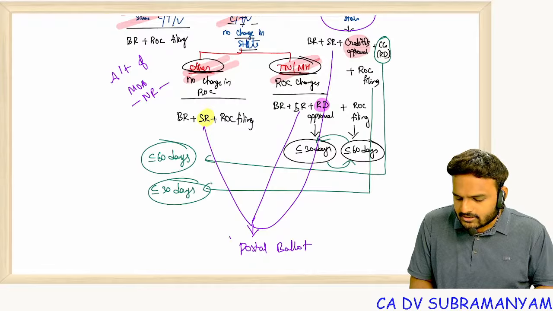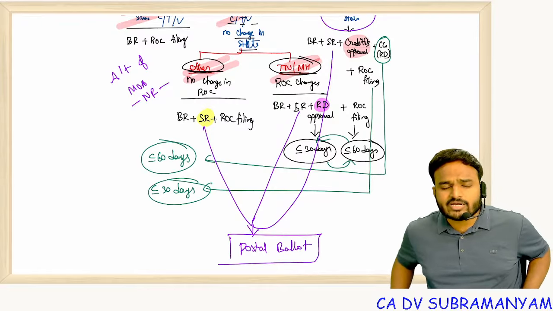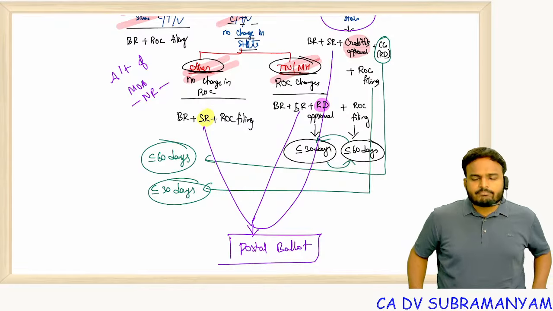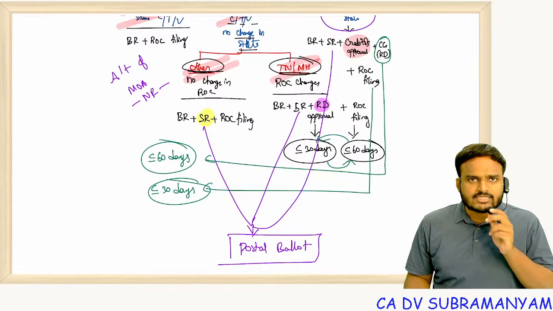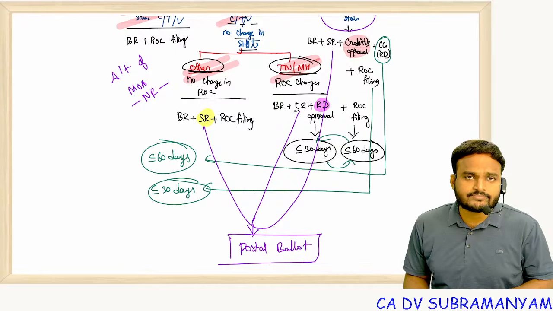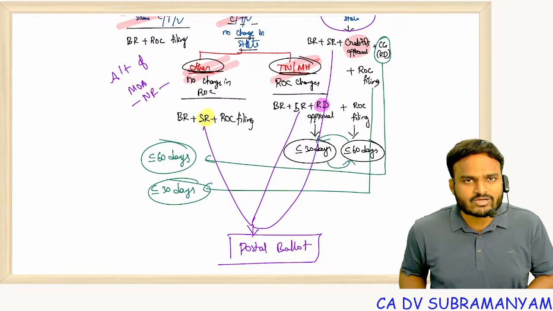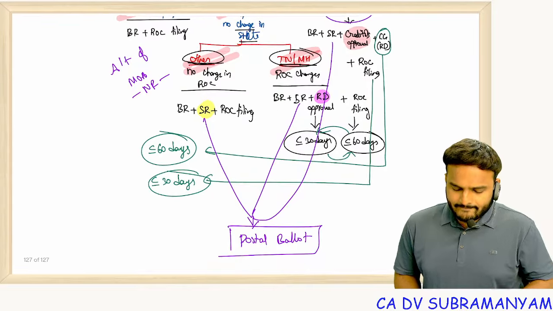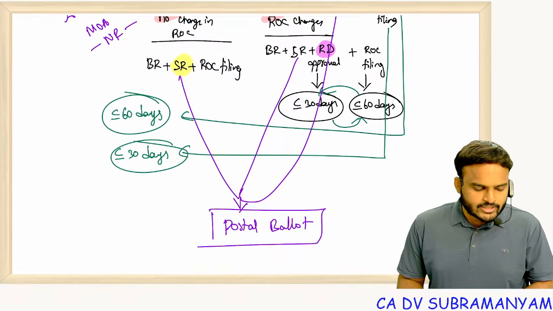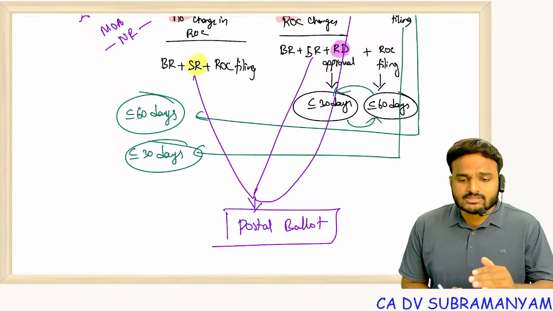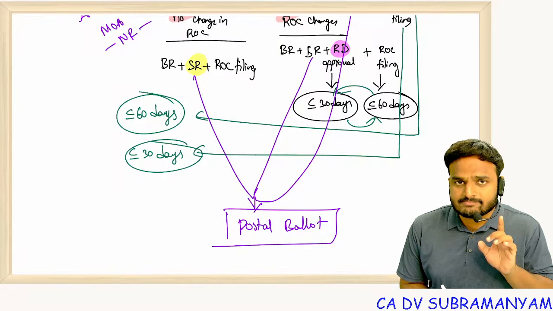That point I'll stress in the management and administration chapter. If you are a company having less than 200 members, special resolution is required, but postal ballot is not required. Members up to 200, postal ballot is not required. Members exceeding 200, postal ballot is a must.